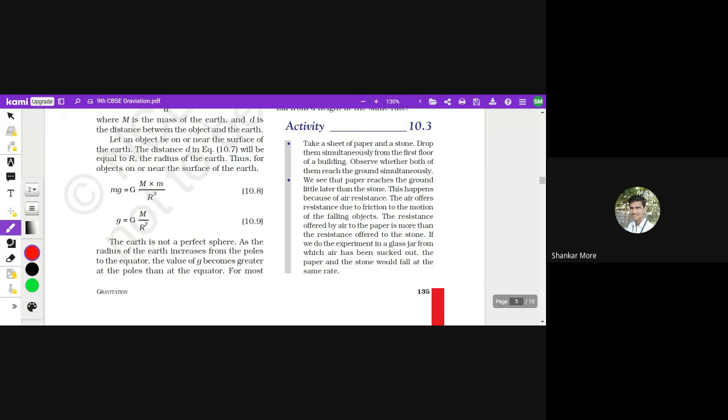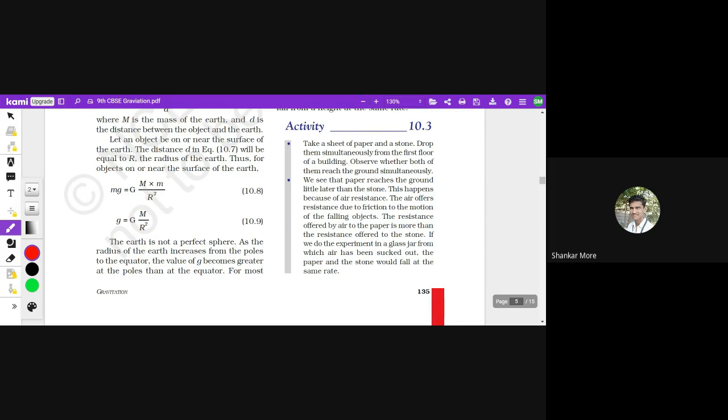Tell me, suppose you go to Paris, climb on the top of the Eiffel Tower, and you drop a stone and a paper at the same time. Which one will land on the earth first? The stone will land first, obviously. Why should the paper not? g, the acceleration due to gravity, is the same on both, isn't it?